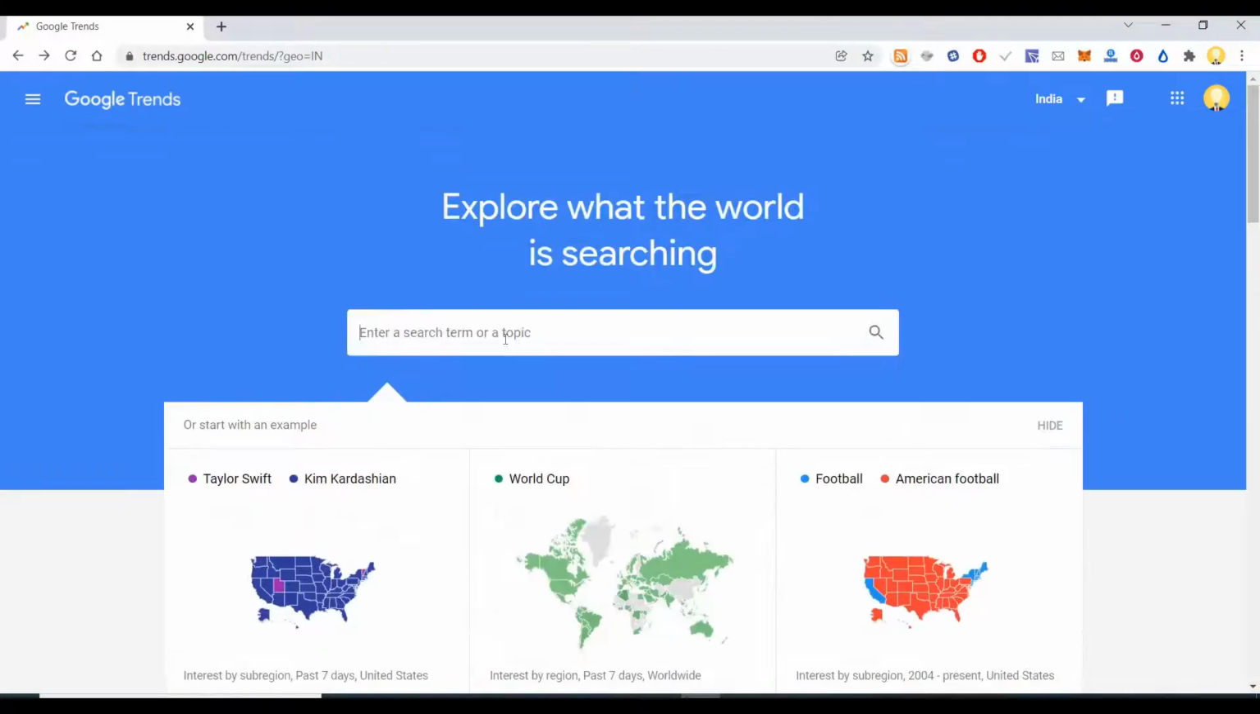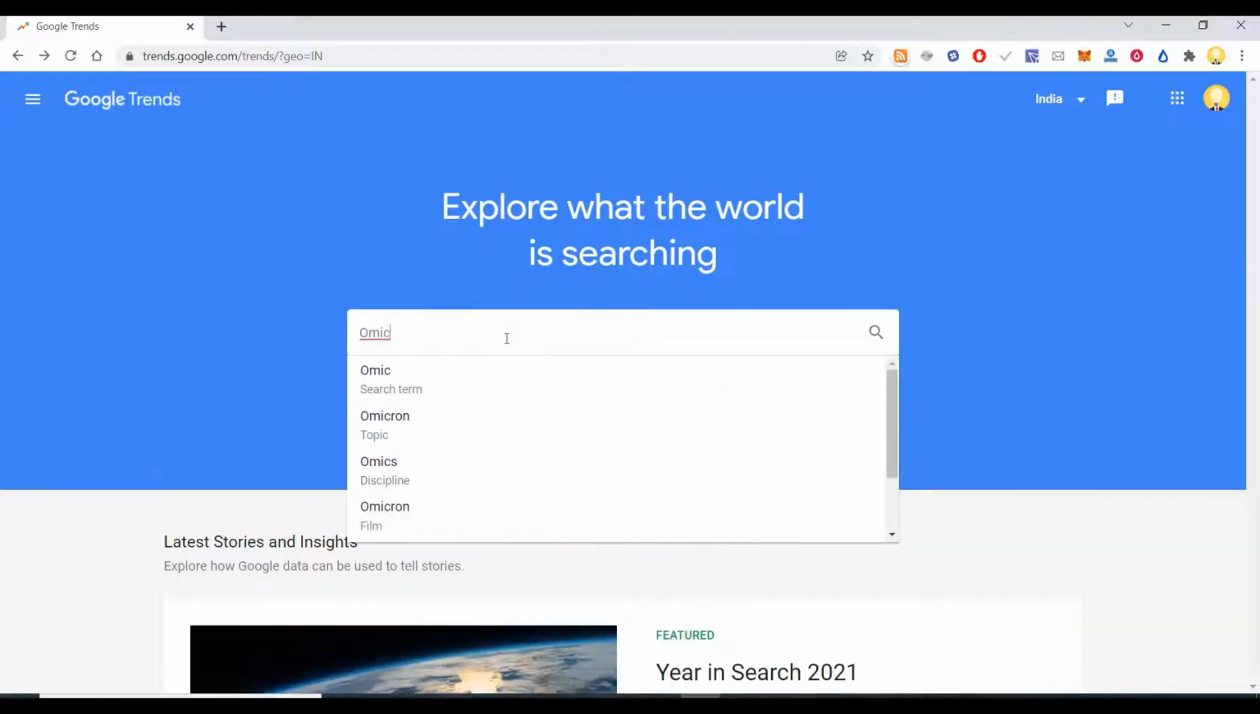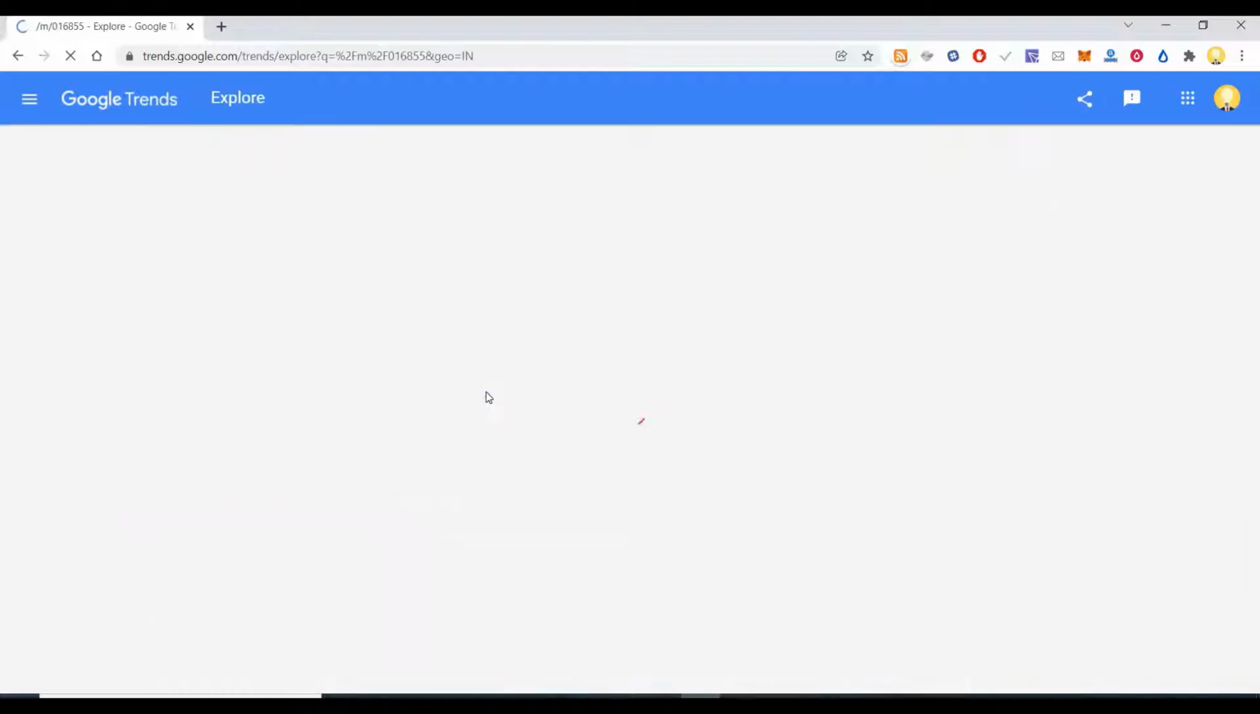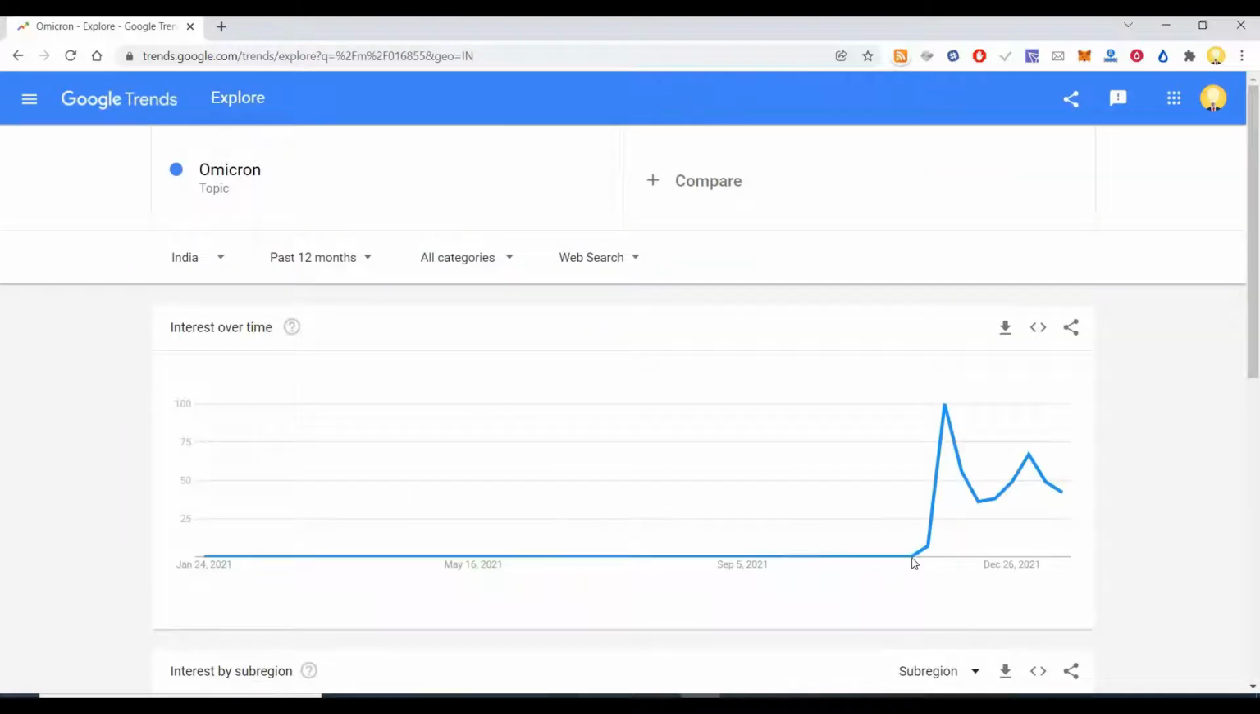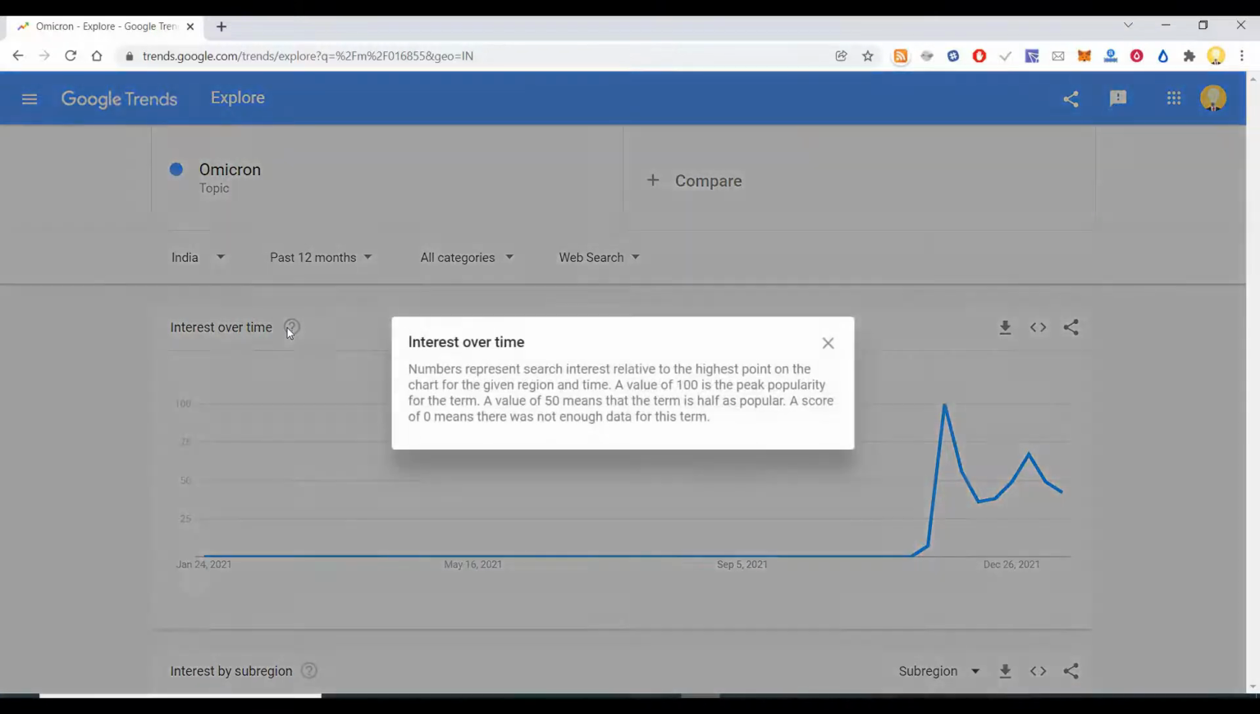So let's say search a term or topic. Let's search for Omicron. How is it varying? You see here, November 28 to December 2021. This is interest over time. The number represents interest related to the highest point on chart for the given region and time. A chart value of 100 is the peak popularity for the term.